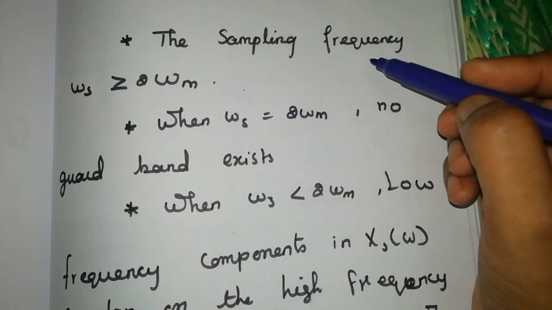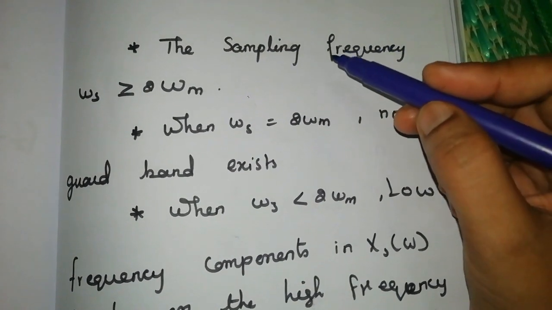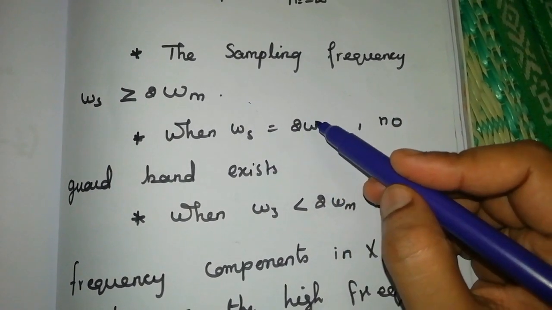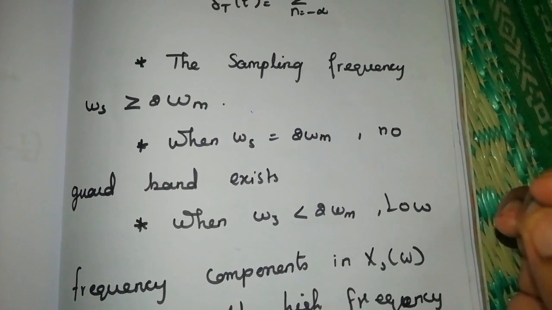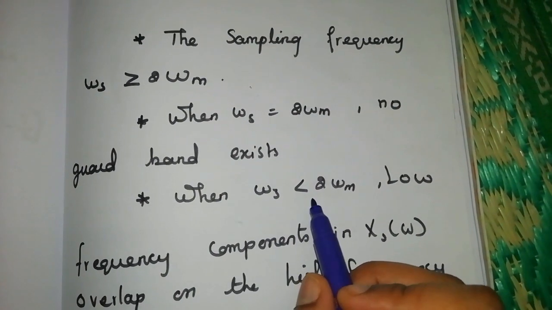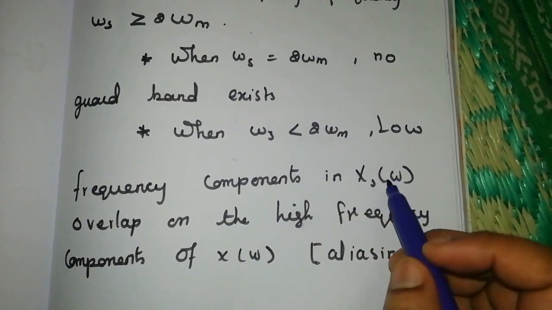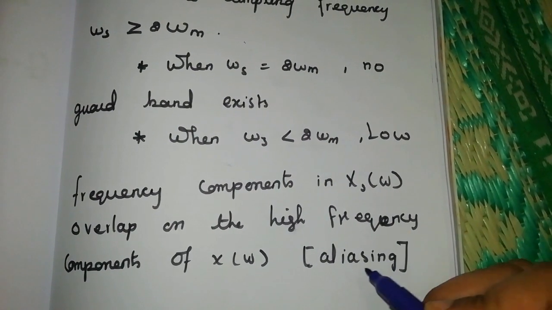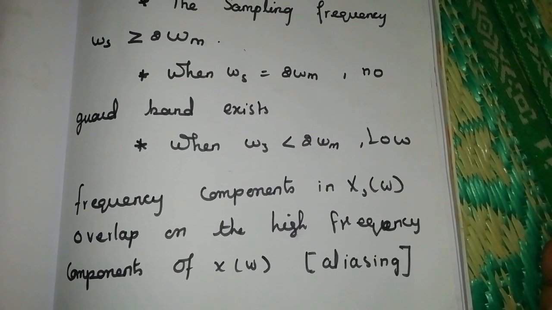The next condition is that the sampling frequency omega s must be greater than or equal to 2 omega m, that is twice the highest frequency of x of t. When omega s is equal to 2 omega m, no guard band exists. Up to this level we don't have any guard band to separate the sampled signal. When omega s is less than 2 omega m, the low frequency components in the sampled signal overlap on the high frequency component of x of omega. This is known as aliasing. So we will get a distorted signal as the output.